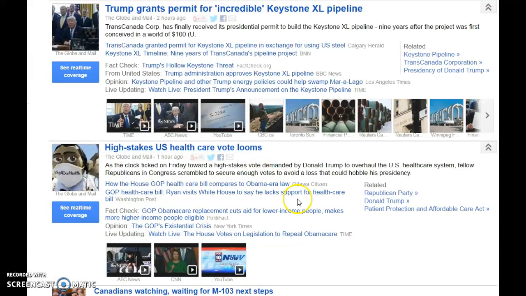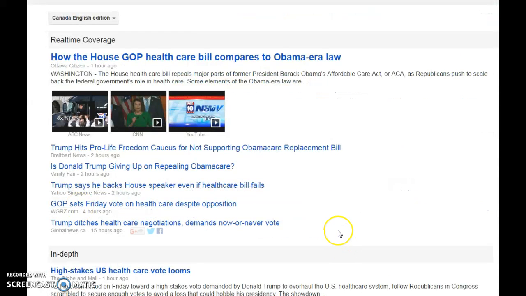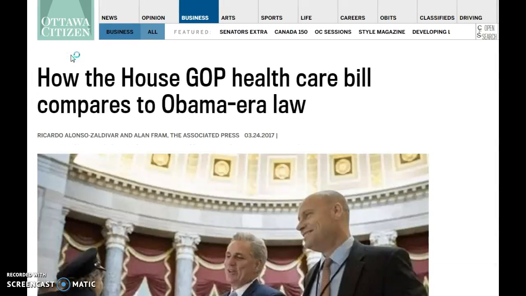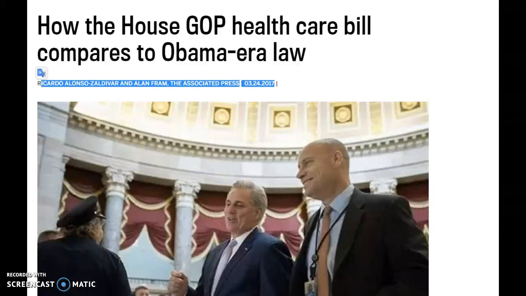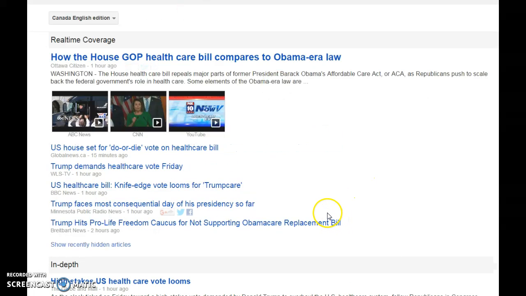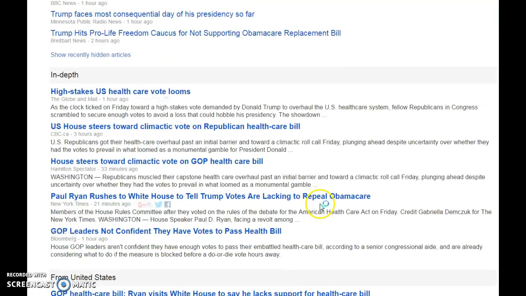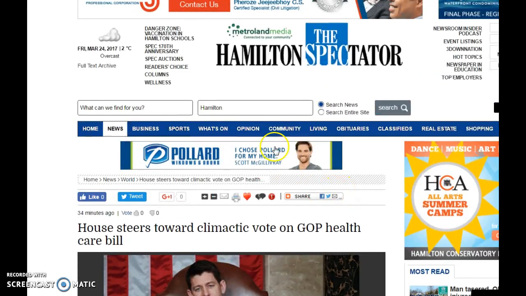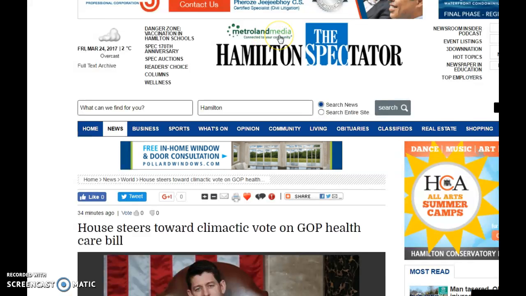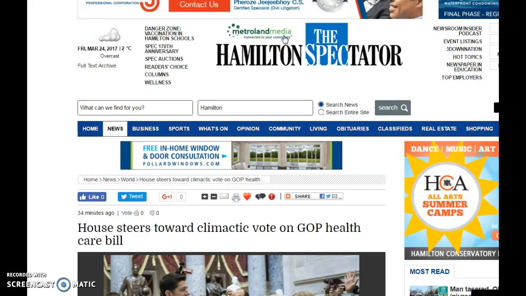So again, since that's not going to work, I'm going to go back and keep looking and do see real-time coverage here and see if they're going to give me something. Ottawa Citizen. Okay, this one right here, Ottawa Citizen, is going to be a Canadian one. Although again, it says it's from the Associated Press, so that's not going to work for me. I've got to find one that's actually from Canada or a different country if I'm going to compare a third one. Okay, Hamilton Spectator. I don't know who that is. I want to look at the Hamilton Spectator one. All right, let's see. Okay, Hamilton Spectator. Again, I'm going to look at the media and try to figure out who these people are.